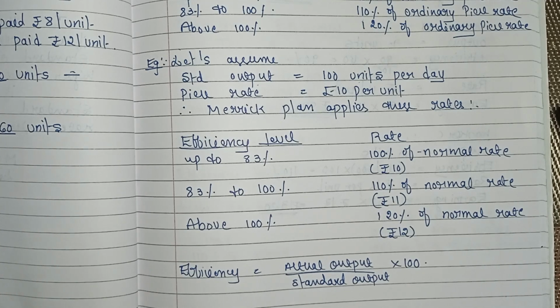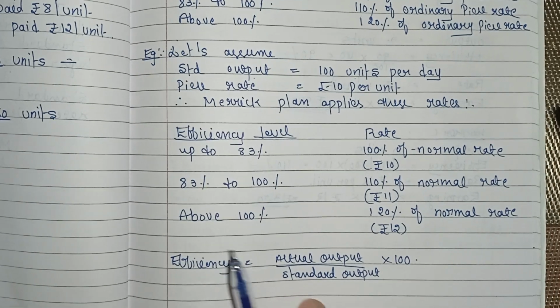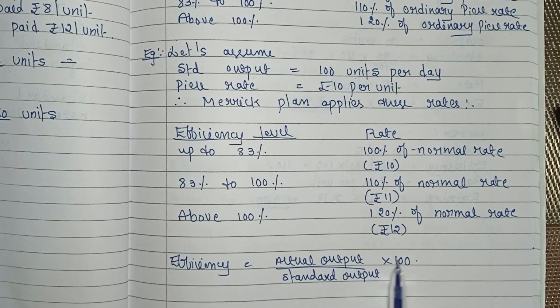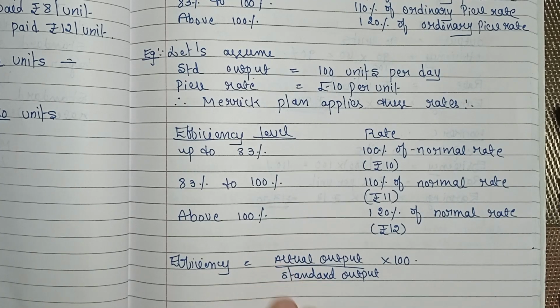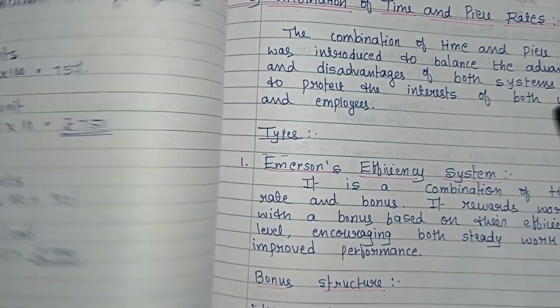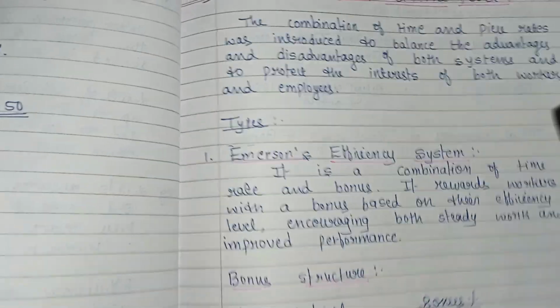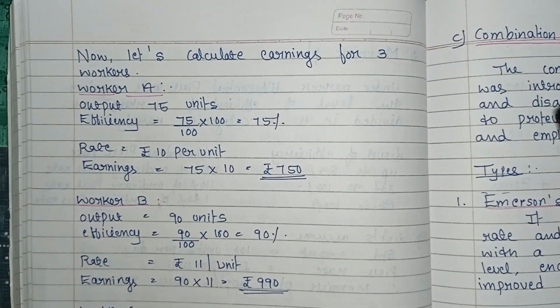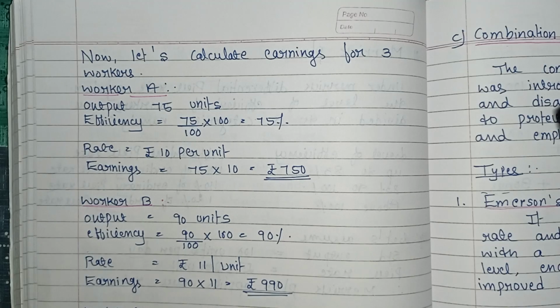Here we need to calculate the efficiency. So what is the formula of efficiency? Actual output divided by standard output into 100. So let's see here. Now let's calculate the earnings for 3 workers.